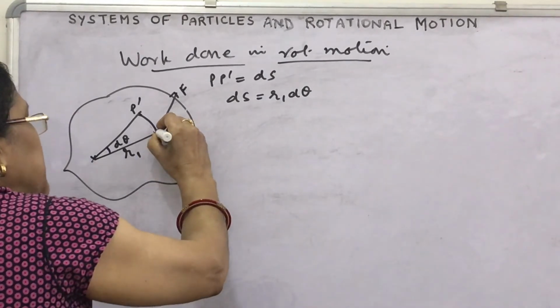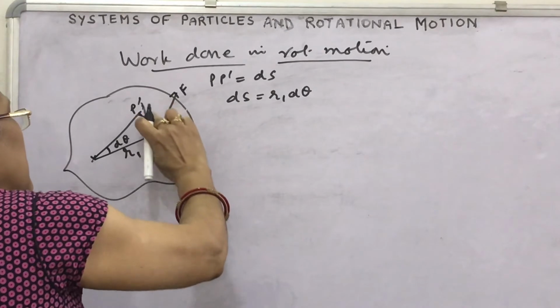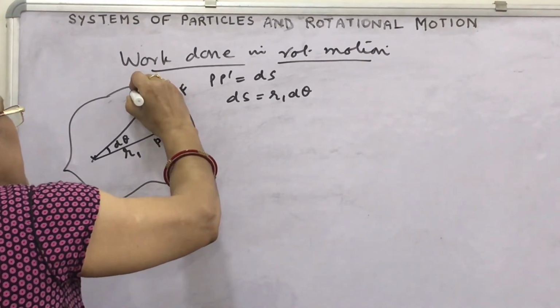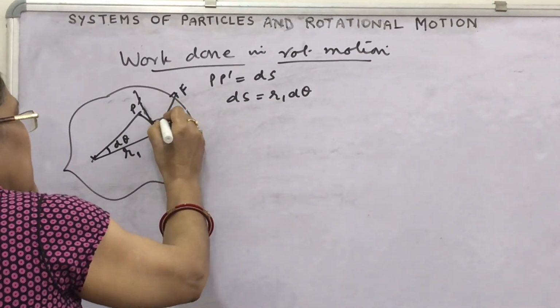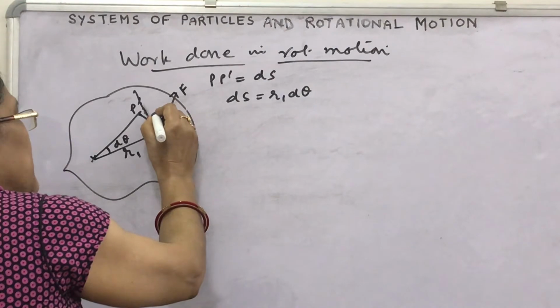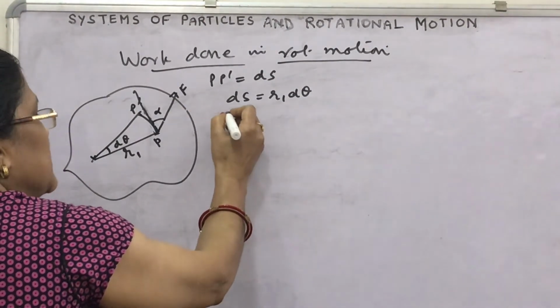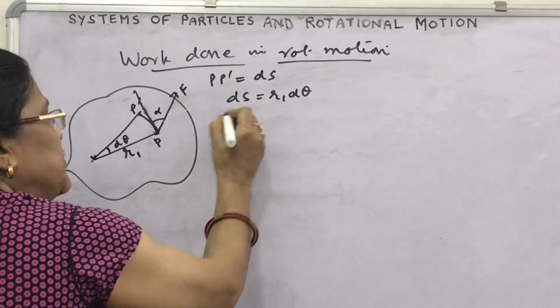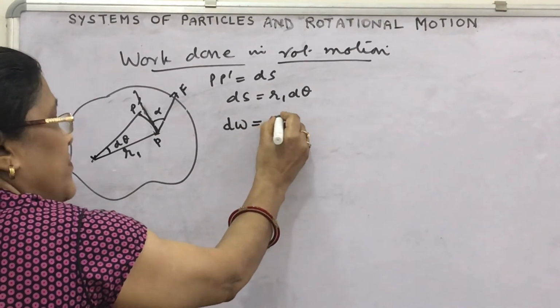This displacement is, we say that PP dash is a straight one, then the little displacement ds is here, and the angle between them is suppose alpha. We can write the work done, a very small amount of work done, as force into displacement, F dot ds.